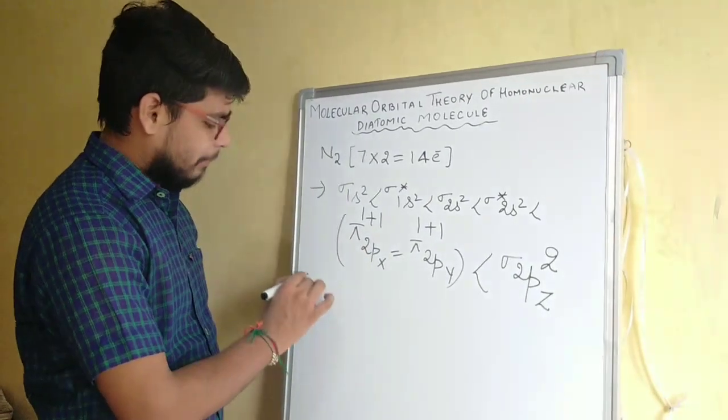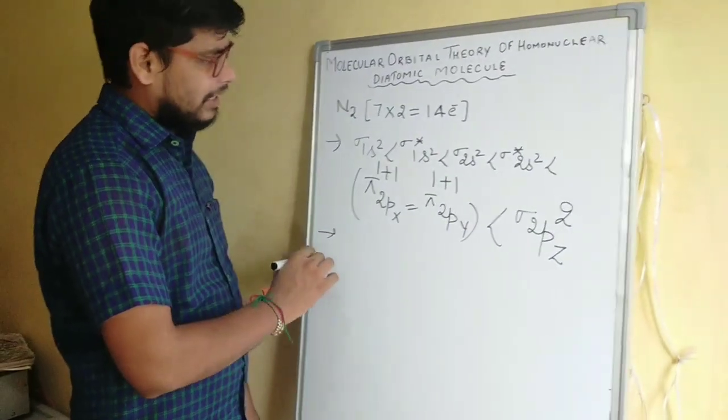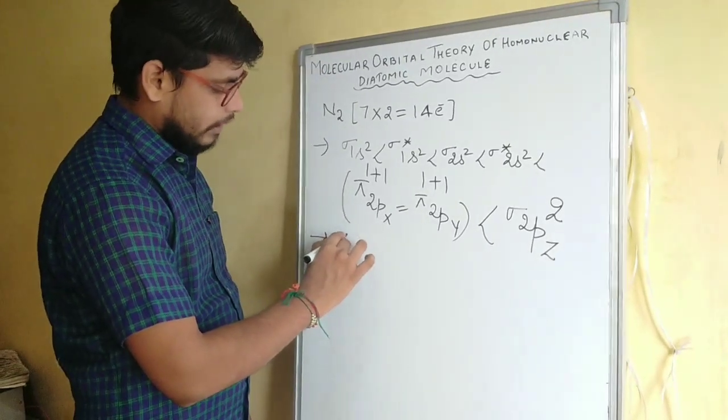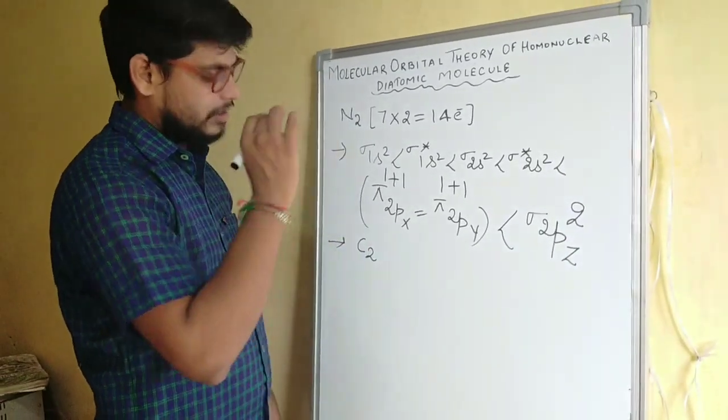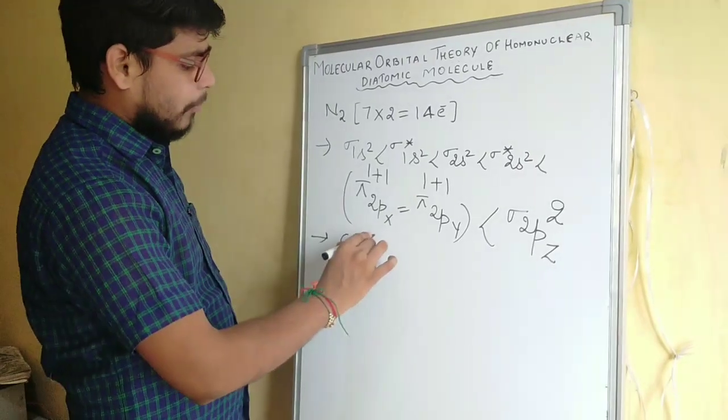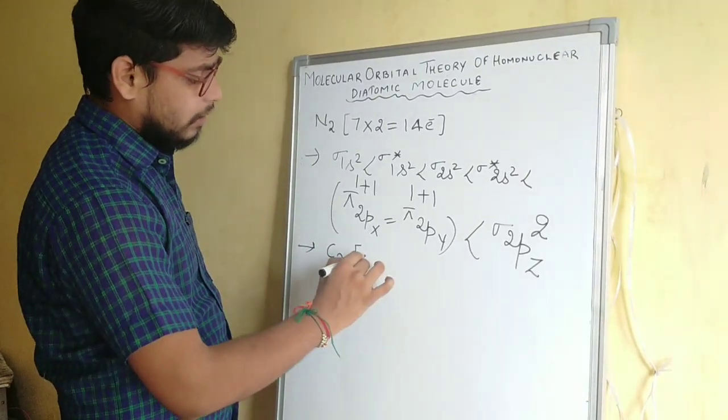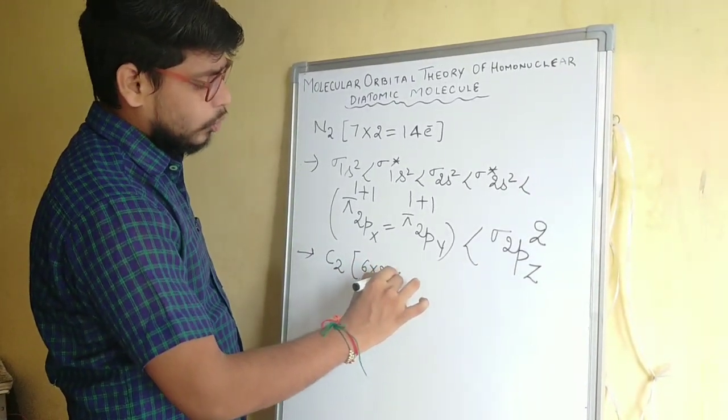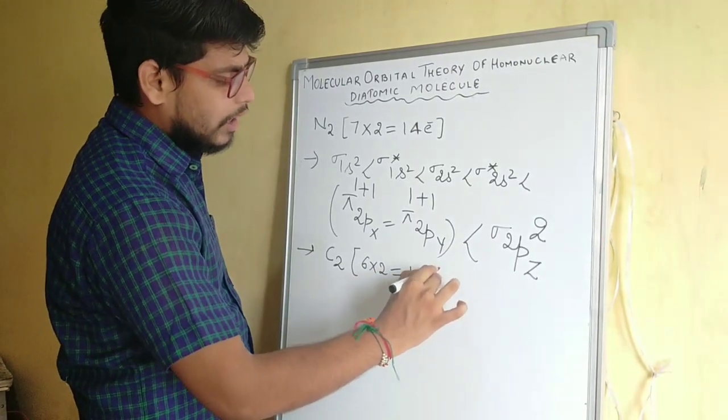Let's take one more example. Let's say we have to write the electronic configuration of a carbon molecule, that is C2. The total number of electrons in case of carbon will be 6 into 2, that is a total of 12 electrons.